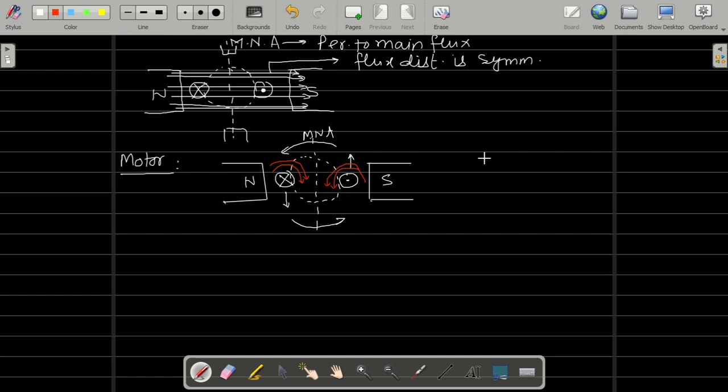Clear? So what is the direction of main flux? What is the direction of main flux? In this direction. Okay? And flux produced by armature conductor will be in this direction, right? Like this.